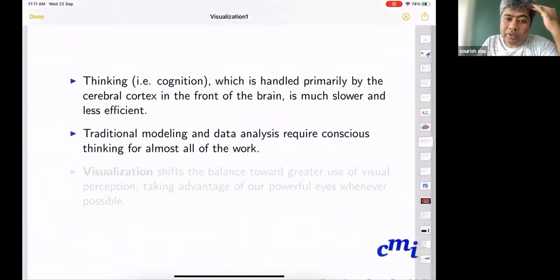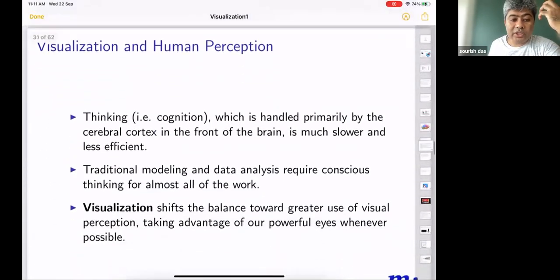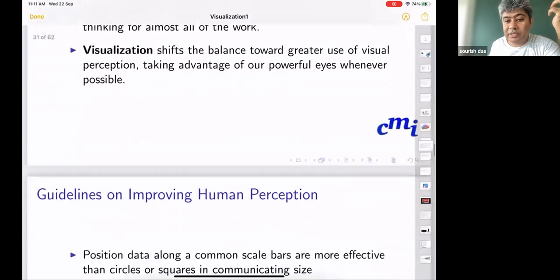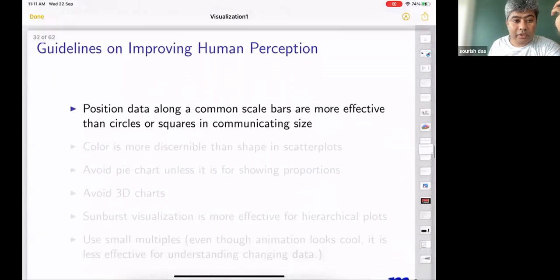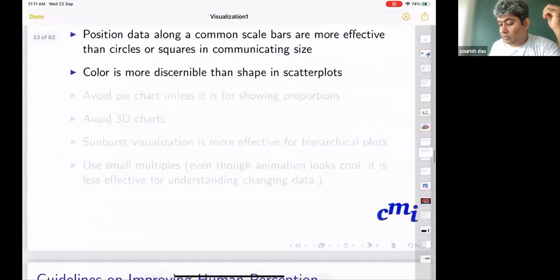So traditional modeling and data analysis require conscious thinking for almost all the work, and visualization shifts the balance toward the greater use of visual perception, taking advantage of our powerful eyes whenever possible. So that is the main idea. Let me just go a little ahead.